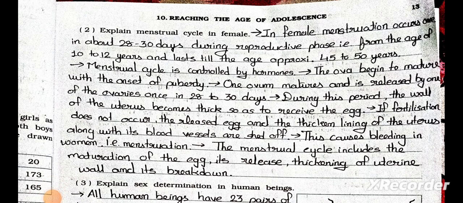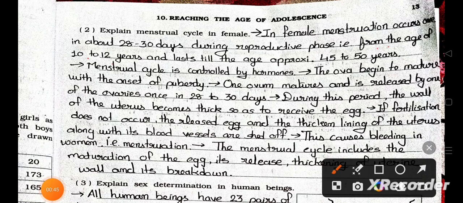Explain the menstrual cycle in females. Now see, in females menstruation occurs once in about 28 to 30 days during the reproductive phase, from the age of 10 to 12 years and lasts till the age of approximately 45 to 50 years. The menstrual cycle is controlled by hormones. The ova begin to mature with the onset of puberty. One ovum matures and is released by one of the ovaries once in 28 to 30 days.